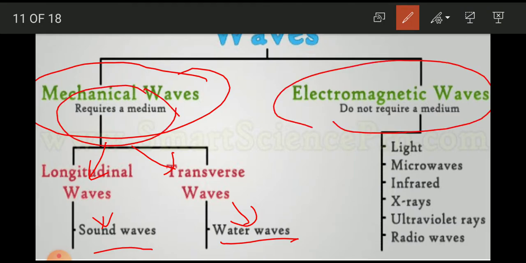Mechanical waves require a medium for their propagation. Electromagnetic waves do not require a medium for their propagation. Light waves, microwaves produced in a microwave oven, X-rays, ultraviolet rays, radio waves, all these are electromagnetic waves. So mechanical waves need a medium for their propagation. Longitudinal and transverse waves are the types of mechanical waves.